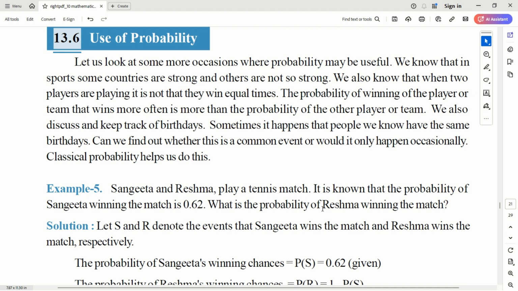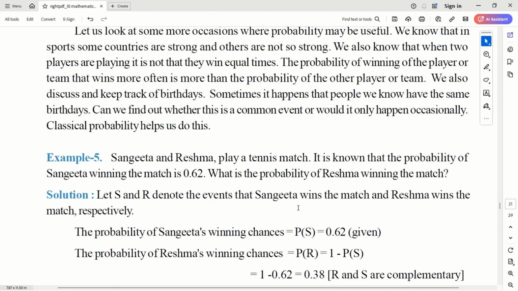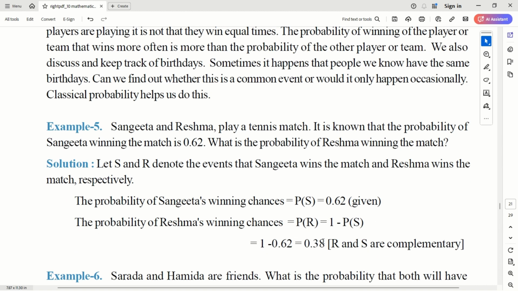Sangeeta and Reshma play a tennis match. It is known that the probability of Sangeeta winning the match is 0.62. What is the probability that Reshma wins the match? In a tennis match, you don't have a draw, right? Either a person will win or lose. If Sangeeta's winning chances are 0.62, Reshma winning is exactly complementary to the previous one. So if P of S is 0.62, P of R is 1 minus P of S, which is 0.38, because R and S are complementary.